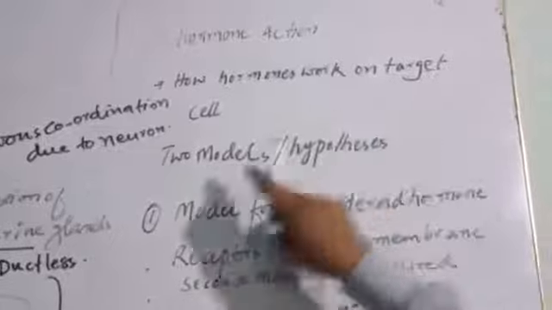Now, action of hormones: how hormones work on target cells. There are two models, two hypotheses, for the mode of action of hormones. One model is for non-steroid hormones, meaning peptide or modified amino acid hormones, and the other model is for steroid hormones. First, the model for non-steroid hormones.